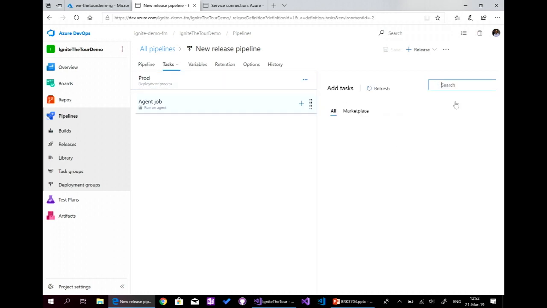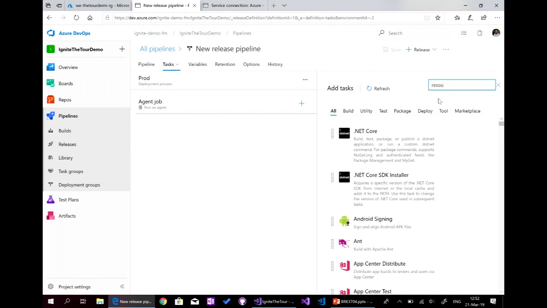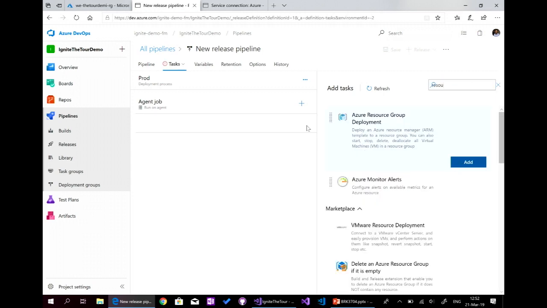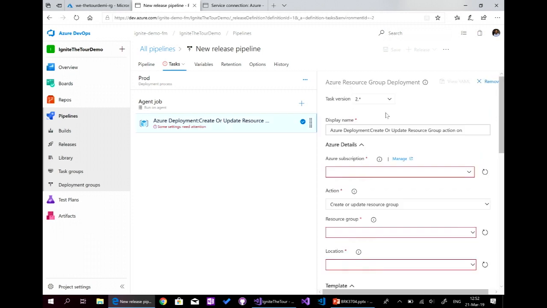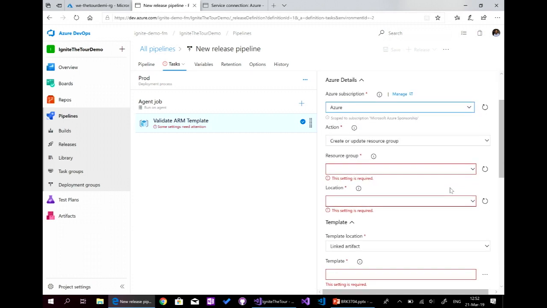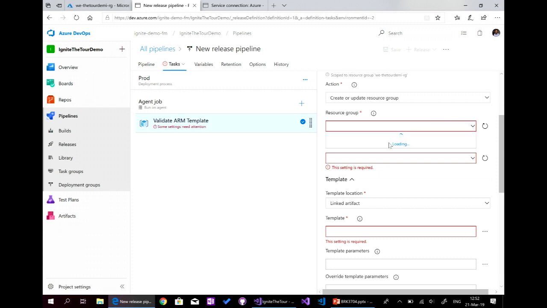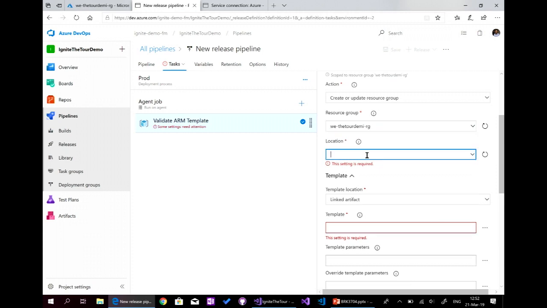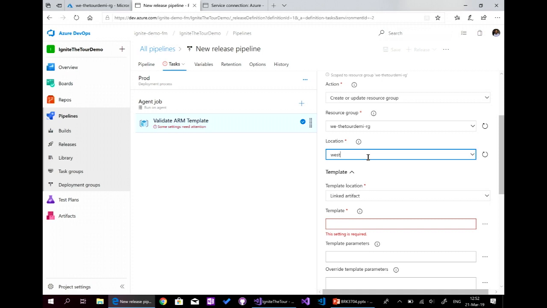And we'll add the task, the resource group deployment here. And we'll call it here ARM template, or let's say validate ARM template. Here we already added the Azure subscription, the resource group, and here we'll say West Europe, please.